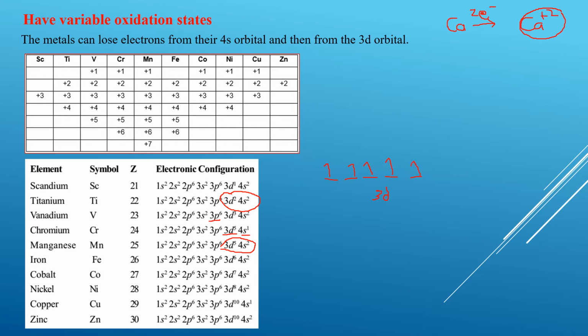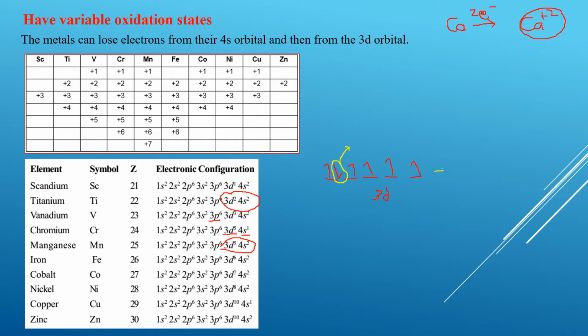So what kind of orbital do you think is represented by this 3d orbital? If it is partially filled, it will be less stable. Therefore, 3d is going to lose this electron here. Okay, the 6th electron. This is the one that is going to be lost. After this is lost, we are left with 5 electrons.